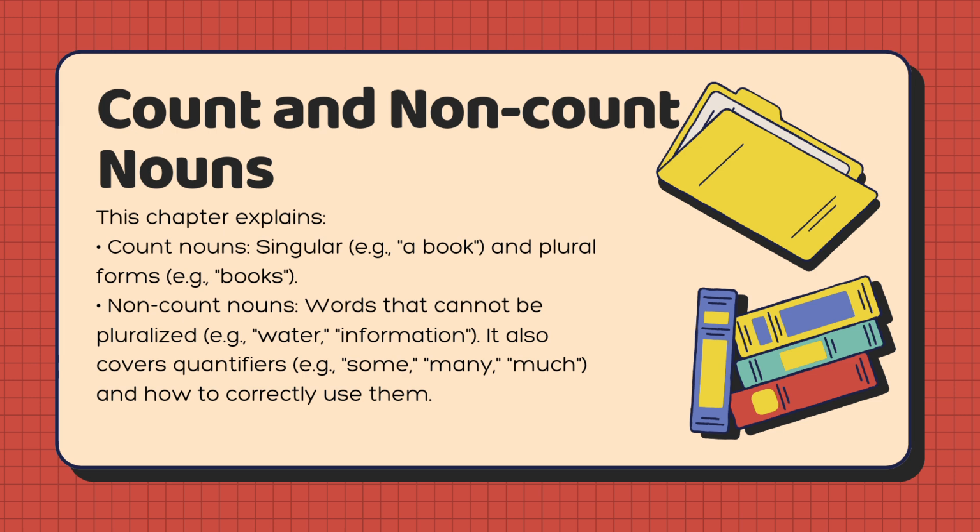Count and non-count nouns. This chapter explains count nouns: singular, for example, a book, and plural forms, for example, books. Non-count nouns are words that cannot be pluralized, for example, water, information. It also covers quantifiers, for example, some, many, much, and how to correctly use them.